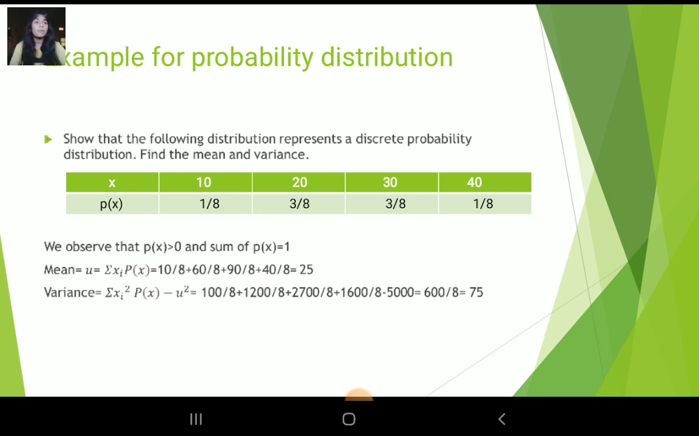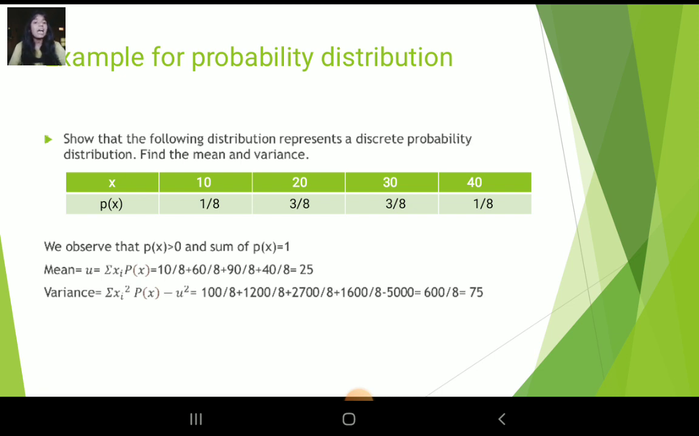Example for probability distribution. Show that the following distribution represents a discrete probability distribution. Find the mean and variance. Here the x values are 10, 20, 30 and 40. P of x values are 1 by 8, 3 by 8, 3 by 8 and 1 by 8. We observe that P of x is greater than 0 and the sum of P of x is equal to 1.